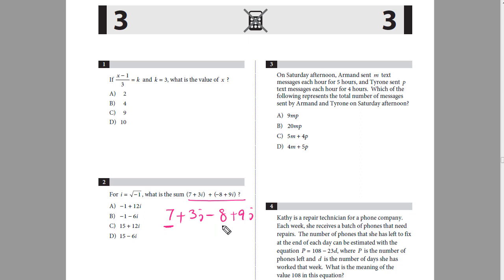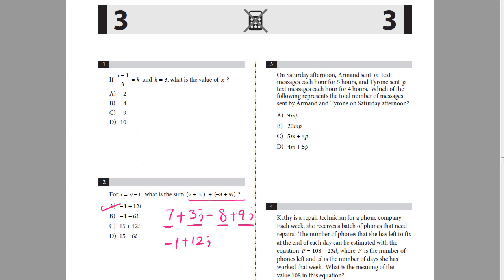So 7 can only be added to negative 8 and 3 iota can be added to 9 iota. So 7 minus 8 is negative 1 and 3 plus 9 is plus 12 iota. So that will be negative 1 plus 12 iota. So for question number 2, option A is the correct one.